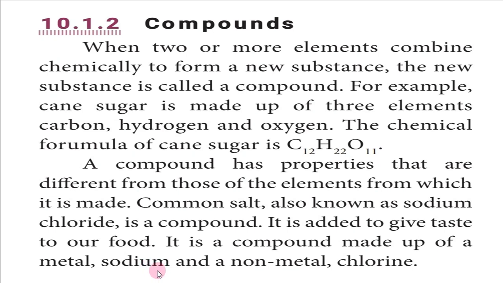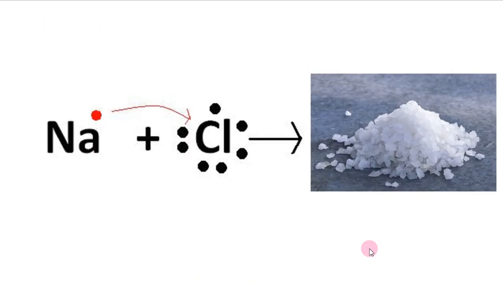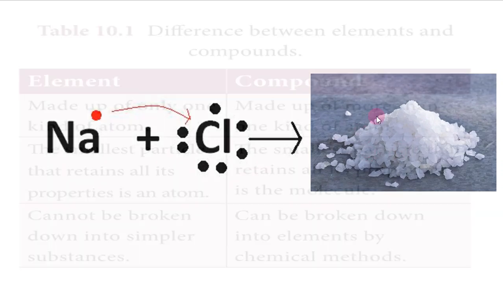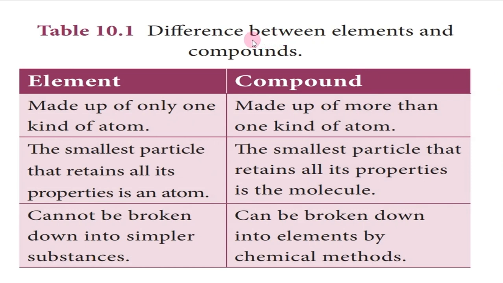So metal sodium and non-metal chlorine. Chlorine formula Cl. So see, Na, sodium, and chlorine will form a compound. Okay, NaCl, this is a salt, common salt. So next we are going to study the difference between elements and compounds.